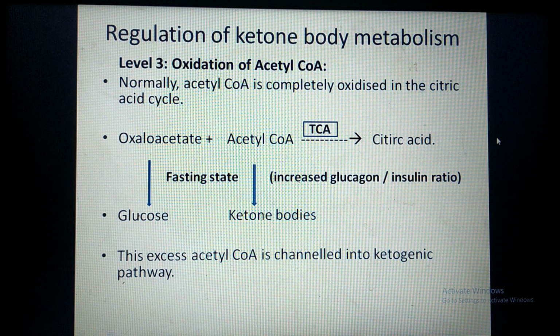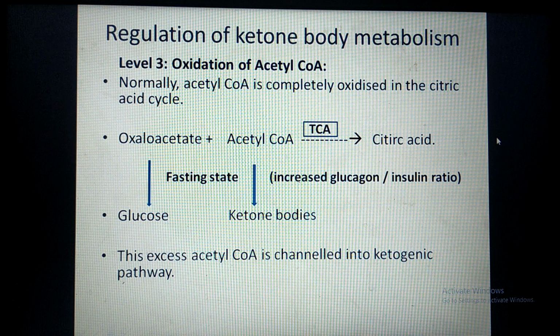That means synthesis of glucose, because in the fasting state the body has to supply glucose to the brain and RBC. So glucose is synthesized from non-carbohydrate compounds like oxaloacetate, pyruvic acid, and amino acids. So in the fasting state, the increased glucagon to insulin ratio diverts the oxaloacetate to the gluconeogenesis pathway for synthesis of glucose.